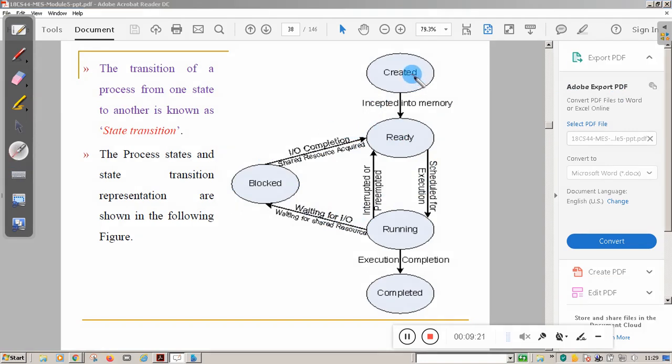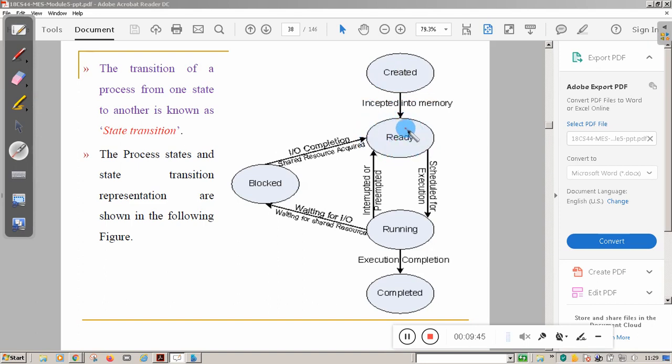This represents the state where the process is created, the created state. After that, once you load the process into the memory, the process will transit from the created state to the ready state.